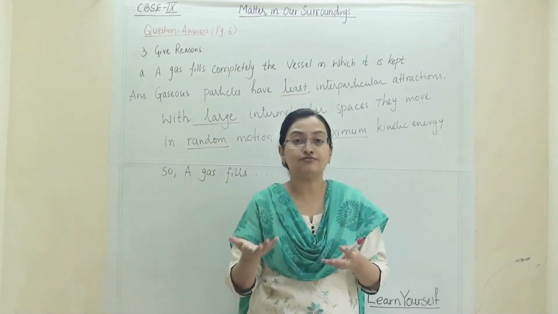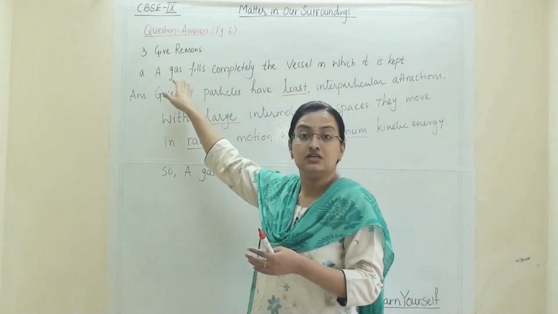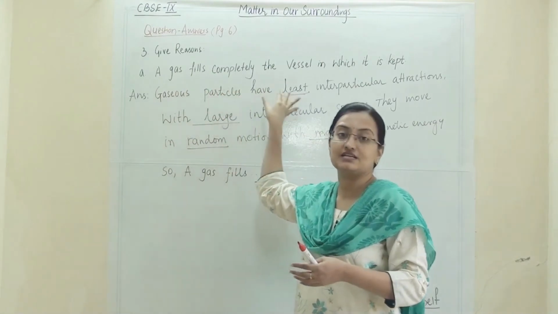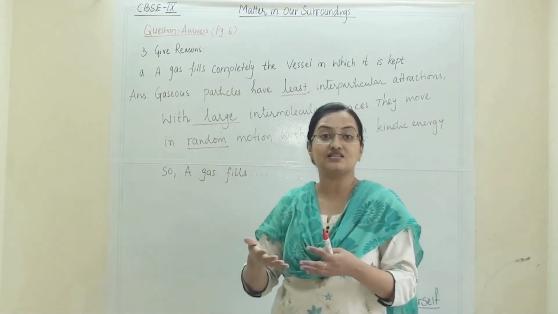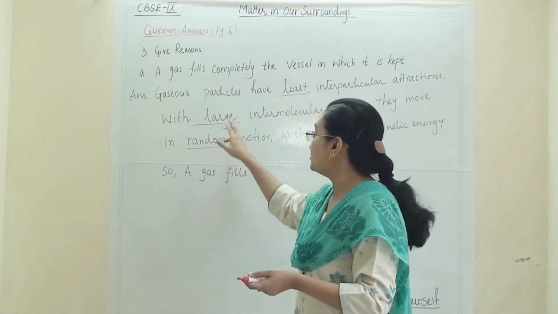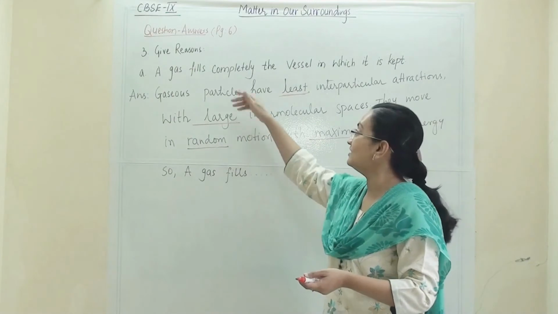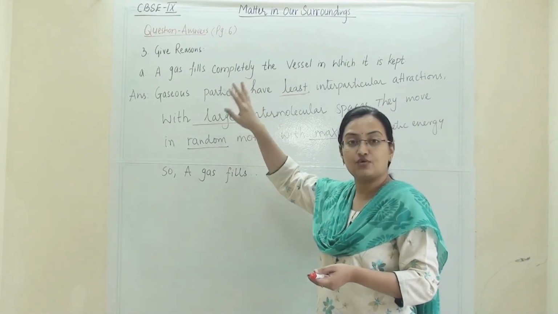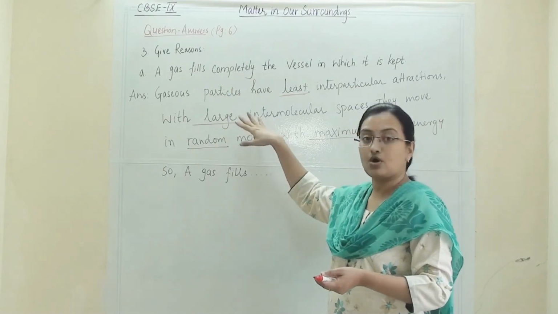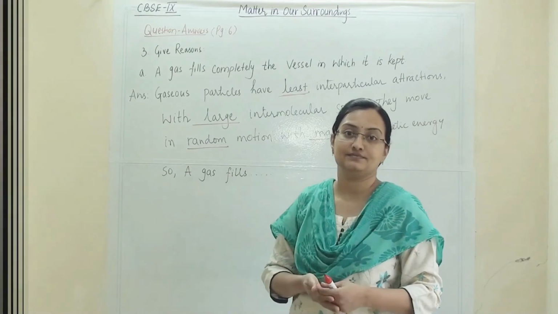It won't be fully correct, but you will still get half a mark for the characteristic properties of whatever state they have mentioned in the reason. When you don't know, you can try that. Otherwise, note down all the characteristic properties in a manner that they become an answer for the question given to you.